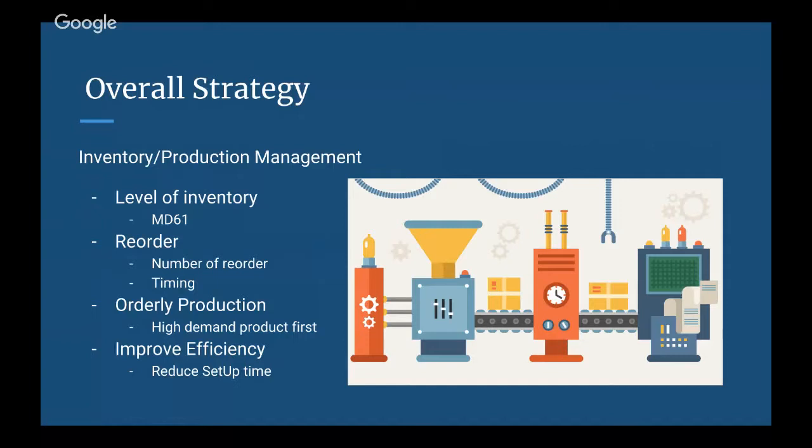Third, we need to logically plan the production process. Produce highly demanded product first in order to capture the market quickly. Lastly, our group reduces the setup time, since short setup time can help our group improve efficiency and optimize profit.